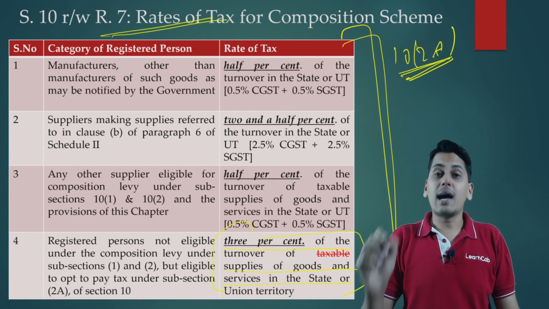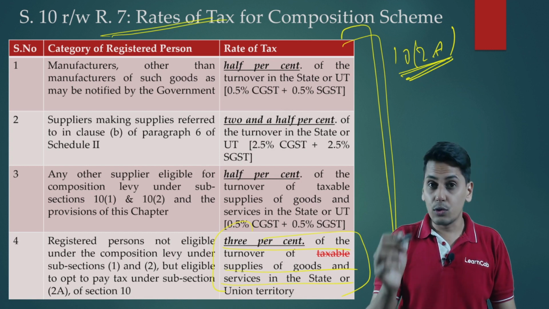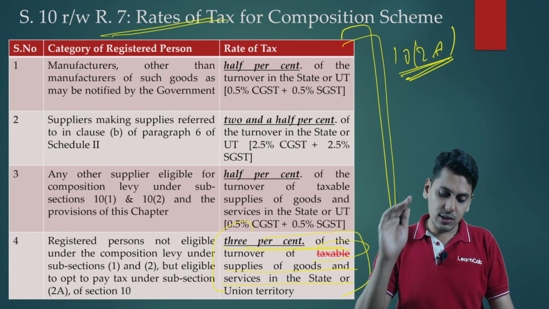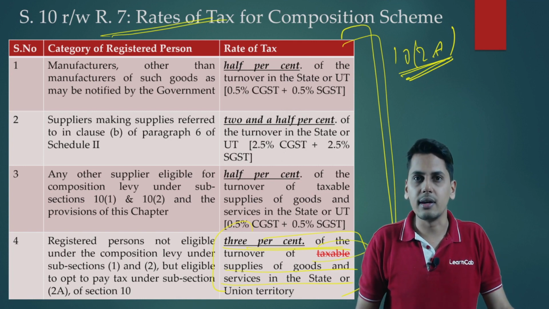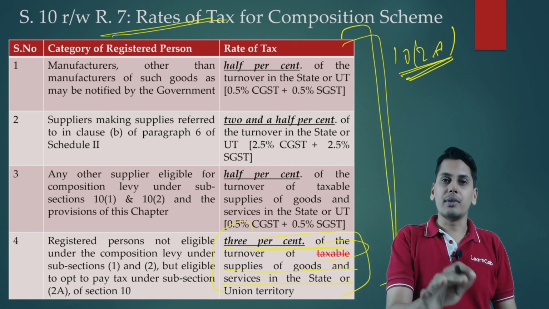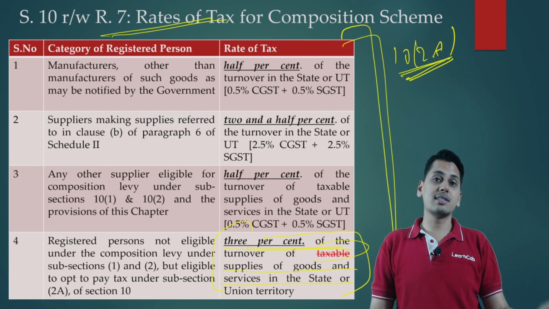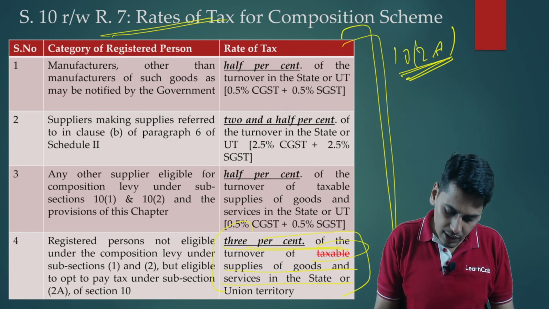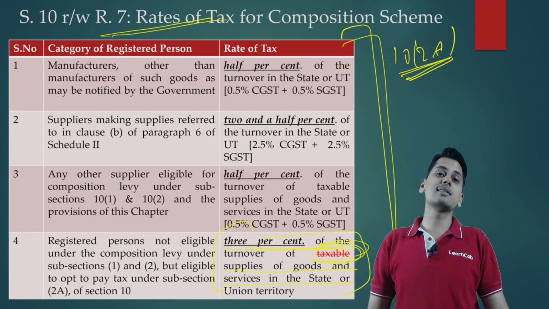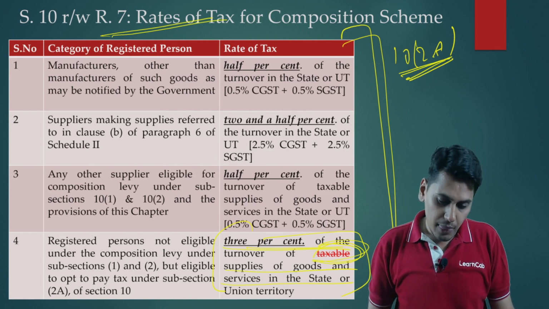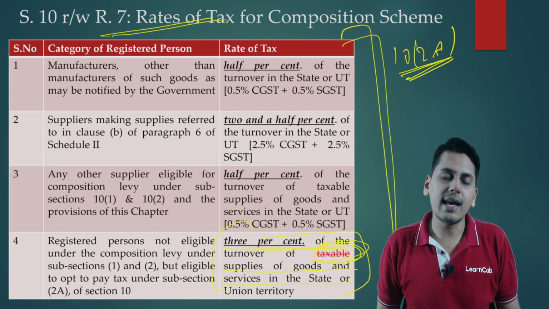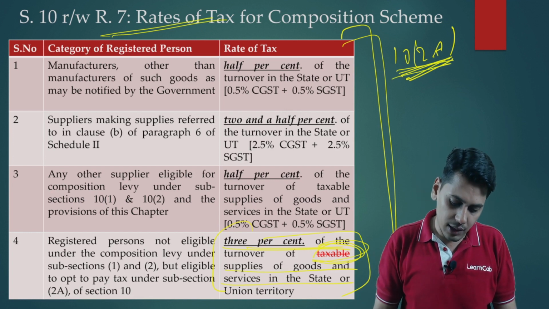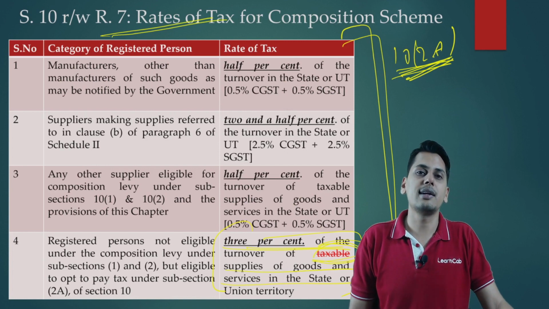Now friends, in the LearnCap lectures, it was mentioned it is 3% of the turnover of taxable supplies of goods or services in the state or union territory. Friends, it is not so. Earlier, it was taxable supplies of goods and services, but on the very next day, a corrigendum was issued, and that corrigendum removed the words taxable. So friends, the rate of tax for a composition taxable person who is paying taxes under 10(2A), it is 3% of turnover of supplies of goods and services in the state or union territory.